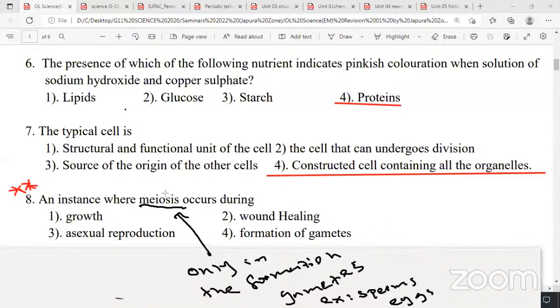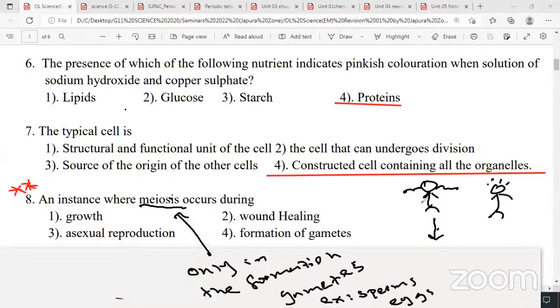Because in meiosis, the number of chromosomes becomes half of the mother cell. So if you take 46 chromosomes in the mother cell of the testis or ovaries, during meiosis it becomes 23 in the sperm or the egg. Because of meiosis only, the chromosome number is kept constant from generation to generation.